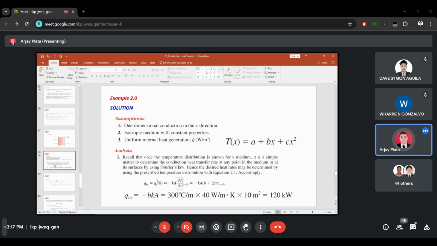The formula is q_x equals negative kA times the partial derivative of T with respect to x. Now for this partial derivative of T with respect to x, we will use the equation T(x) equals a plus bx plus cx squared. Substituting, we gain negative kA multiplied by (b plus 2cx) at x equals 0. So how did we come up with this equation, negative kA (b plus 2cx)?